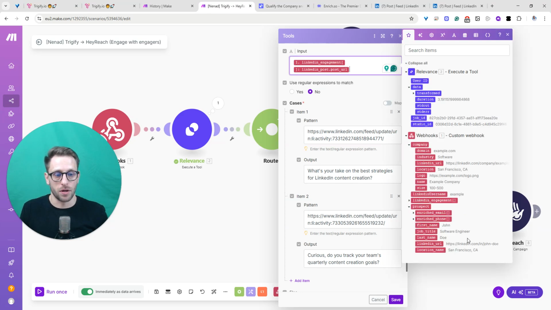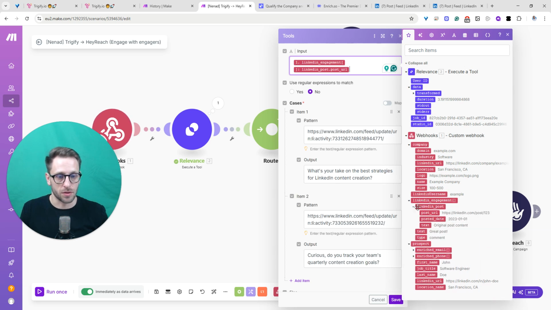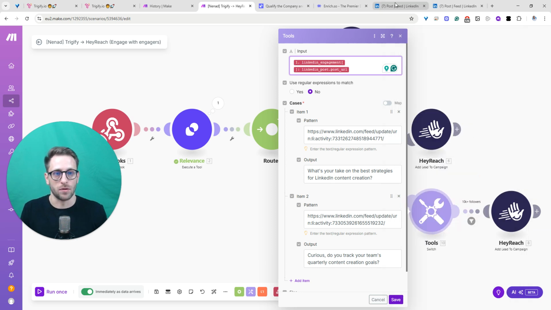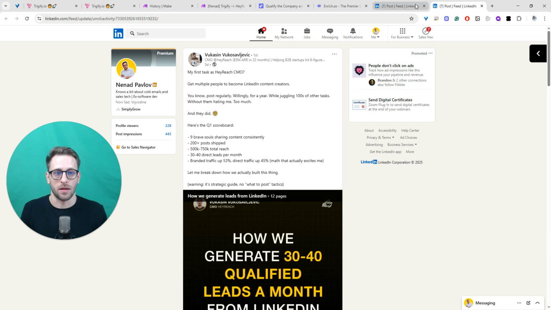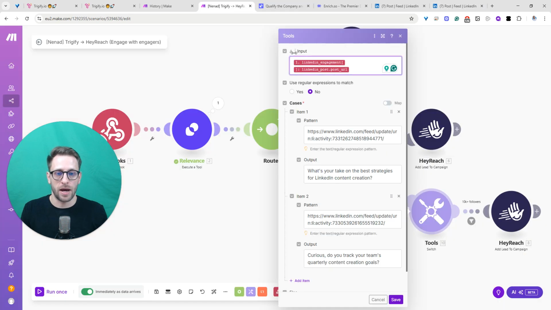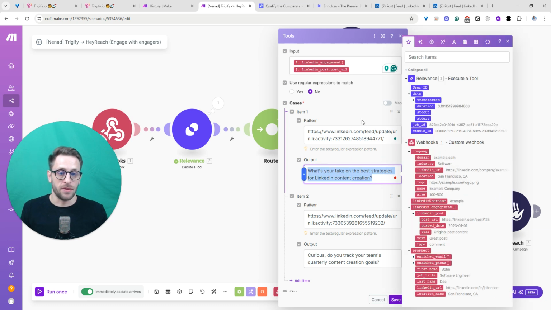So the input for this switch is the LinkedIn URL of the engagement post. And every post has its own unique URL. So I have two examples here, like one post and another post from Vukashin, unique IDs here. So if we go back, what we can do with this module, we can say, okay, if the input, and this is the field that contains the URL of the post in question, if it's this post, then we can say just add this sentence.